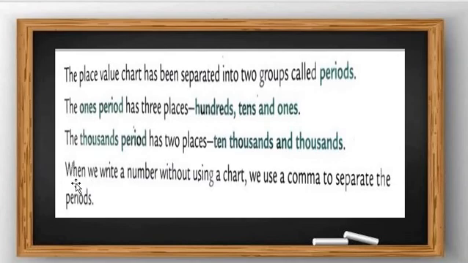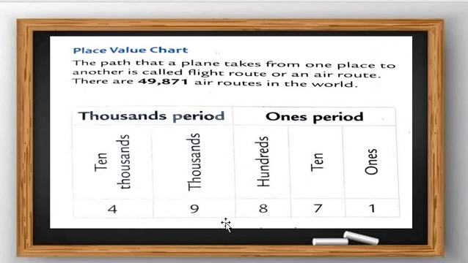Okay, when we write a number without using a place value chart, we use a comma to separate the periods. How can we separate here? See here, I am not writing it as a place value chart. Here it is 49,000, then after it a comma, and then 871.